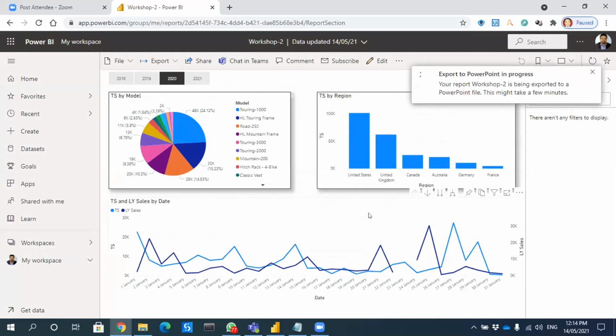This takes a bit of time. Yeah, it takes time actually. That's why we use the snipping tool, which is quick.